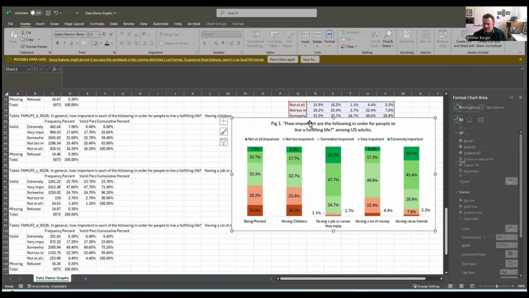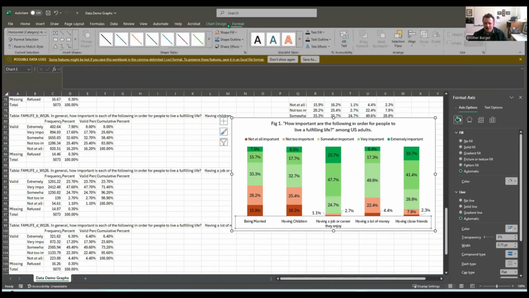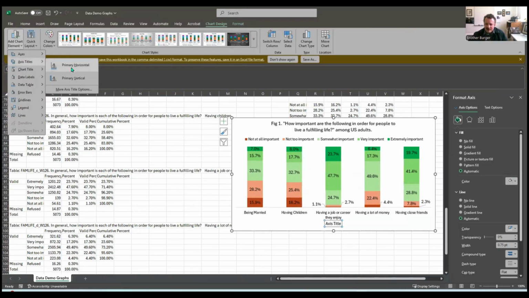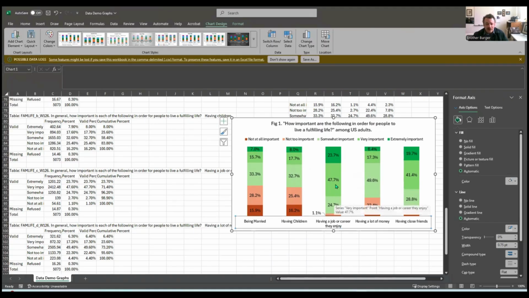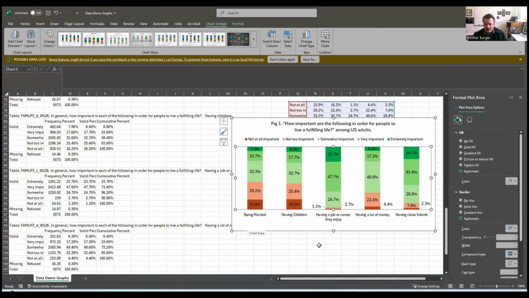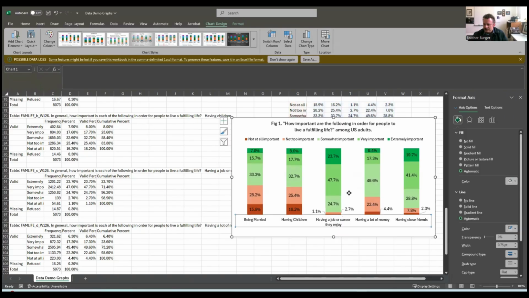Now let's add a note, a footnote. Okay, this gets tricky, right? Because you can't just, I wish they had an option in here at chart elements for that. You can sometimes get away by adding an axis title and it'll bump it. Another approach, maybe more versatile, is you select the whole graph here and you move it up just a little. And then that opens up some white space below. I'll make it just a little bit bigger.